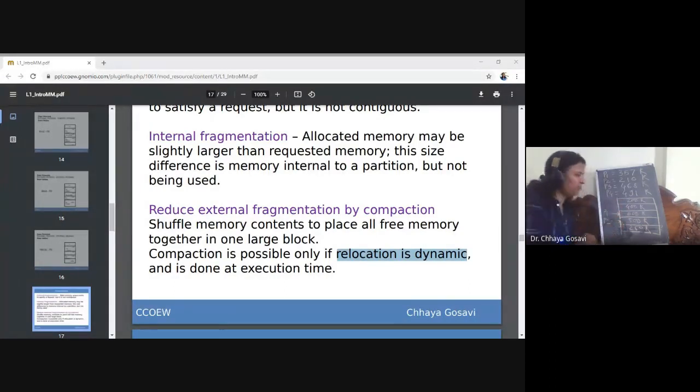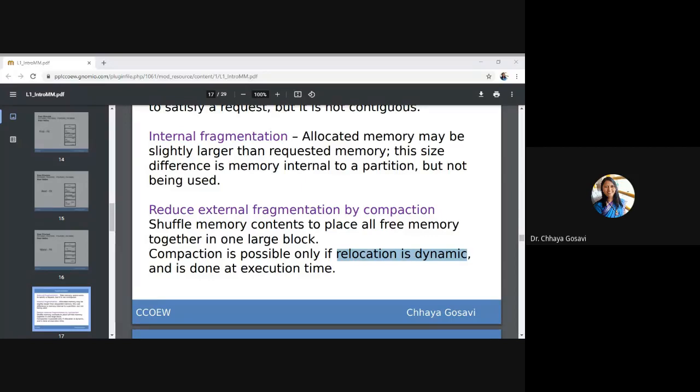There is one more algorithm called next fit. It finds the second large enough hole. It is a version of best fit: in best fit we find the smallest large enough hole, in next fit it finds the second large enough hole. This is not in our syllabus, just for your information. So these are the memory management strategies for contiguous allocation.